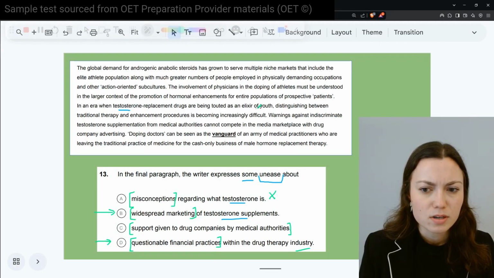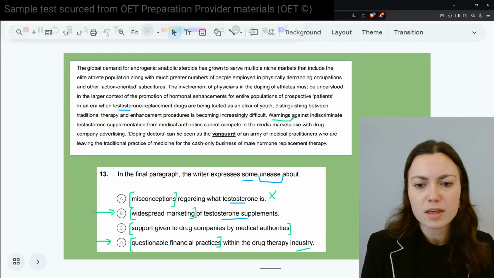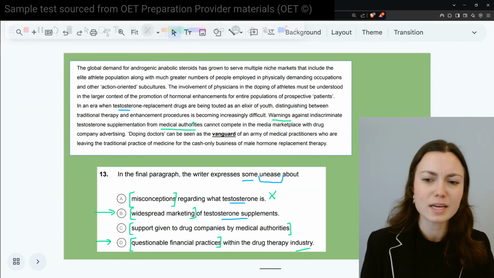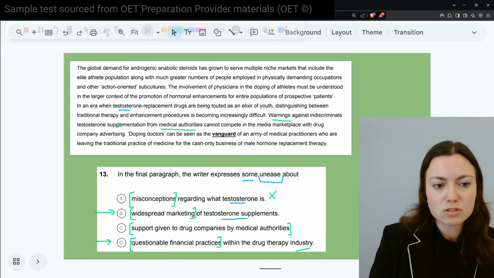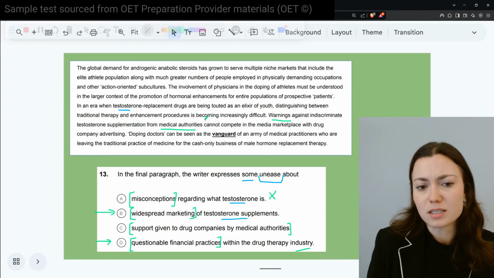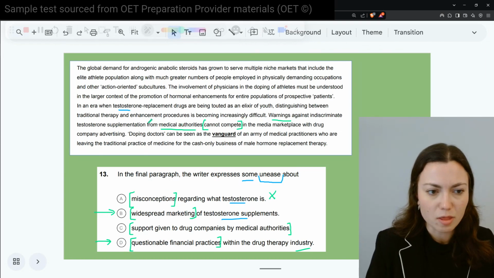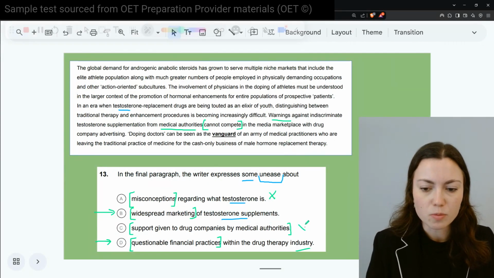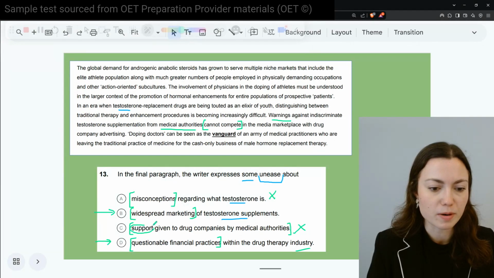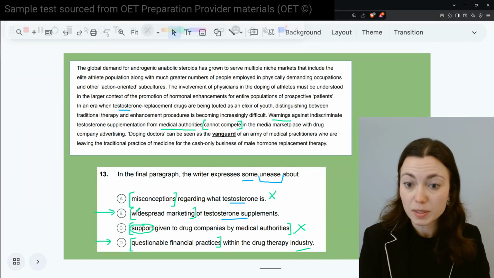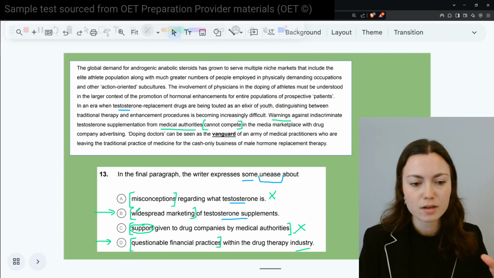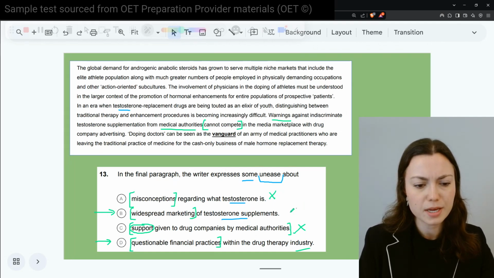Anything else? Yeah, so I think that's pretty much catching our answer, in terms of evidence. So warning against indiscriminate testosterone supplementation cannot compete. It's not that the doctors are actually saying, yes, this is a good thing. They're warning, but again, the media marketplace is stronger. So based on that alone, the word support, right? They're not actually supporting it. They are speaking out against it, but it's not strong enough. Okay, so A and C are out, B and D.